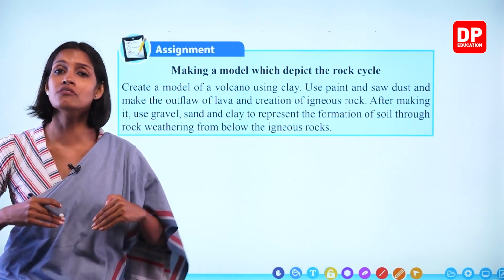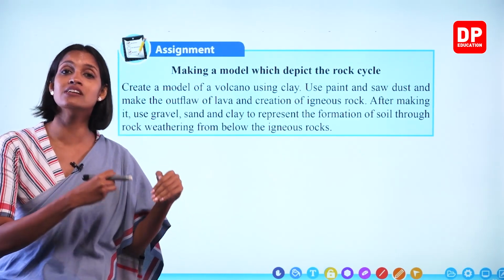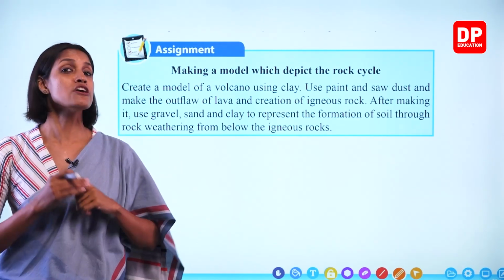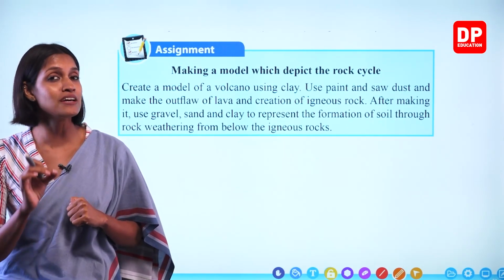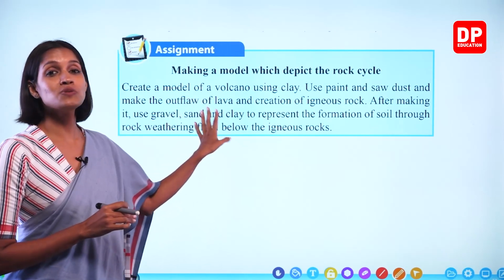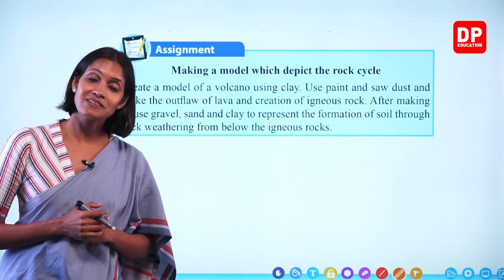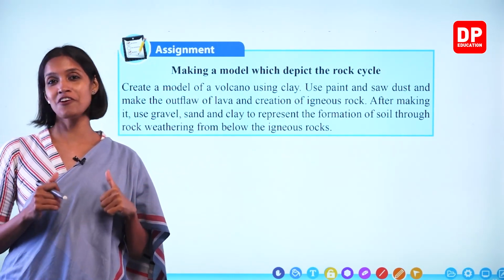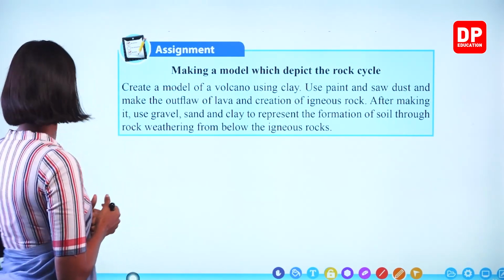You don't have to buy materials from the stores. Actually, if you think carefully, if you pay attention, even using waste materials, you can make these types of structures. Okay, children? So try to do it with your friends. We'll move on to the next.